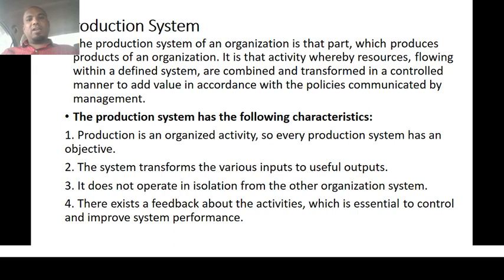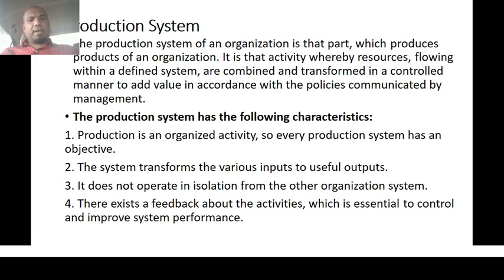It is an activity whereby the resources are flowing within the defined system. The production system is an activity because they are allocating the resources, mobilizing the resources, and making use of the resources to the maximum extent, in a predetermined manner which is already made by the management team. Those are combined in a transformation manner in order to give value addition to the product, by giving the right product or quality product at a good price, according to the policy and communication made by the company. So that is what we can call the production system.